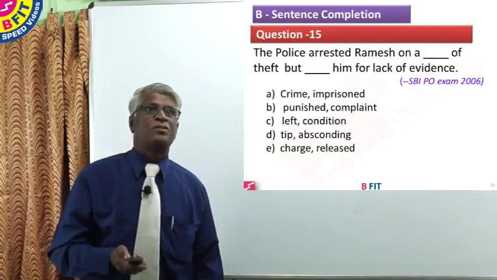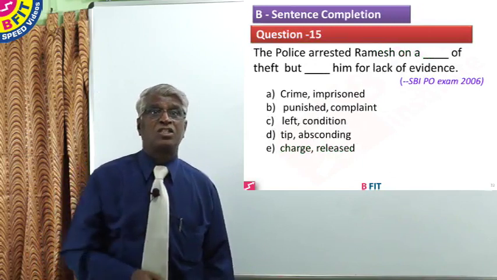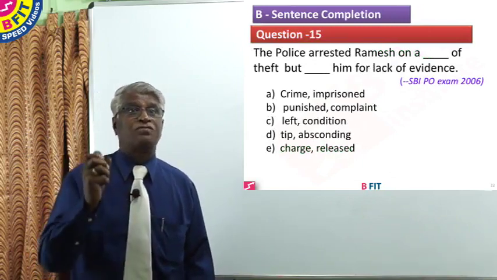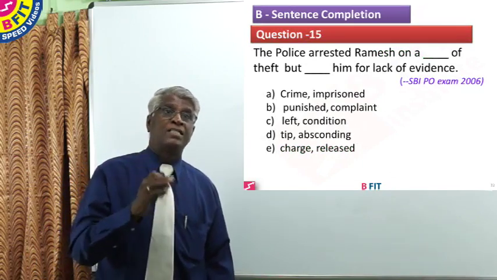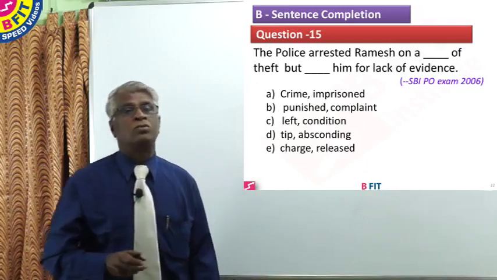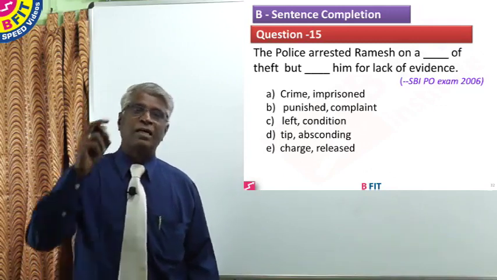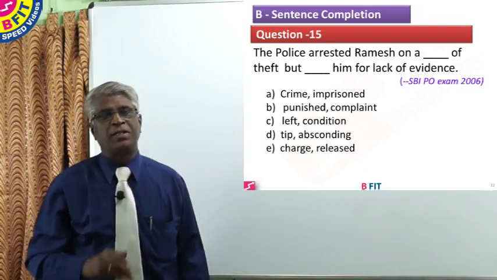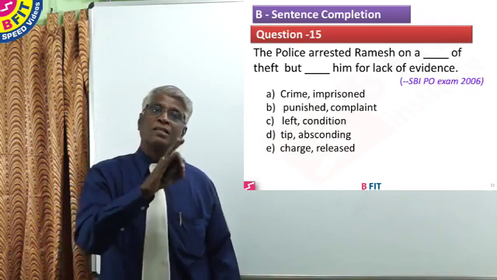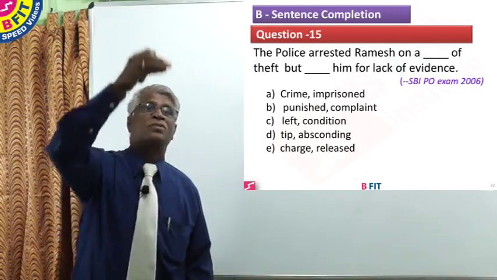Now, question 15. The police arrested Ramesh on a dash of theft, but dash him for lack of evidence. This is from SBI PO 2006. Now, but is given. So, arrested is the first verb. Because but is used, in the second blank, you must do something which is the antonym of arrested.